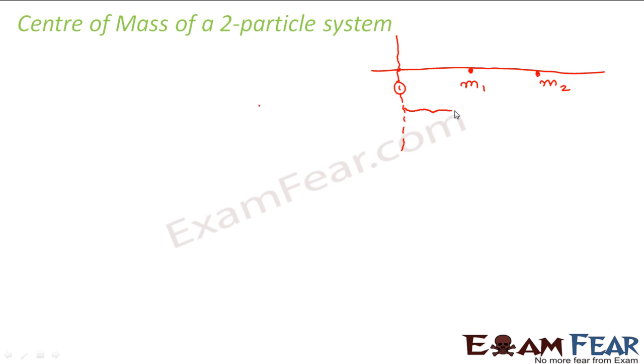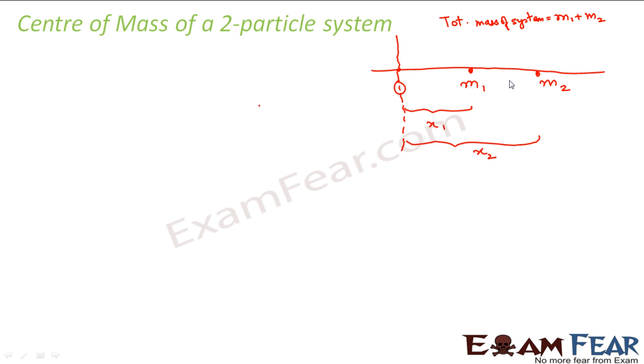So what is the distance of the first particle from the origin? Let us call this distance x1, and the distance of the second particle x2. So how do I define the center of mass of this two-particle system? Center of mass is that point where we assume that the whole mass of the system is concentrated. What is the total mass of this system? The total mass is M1 plus M2.